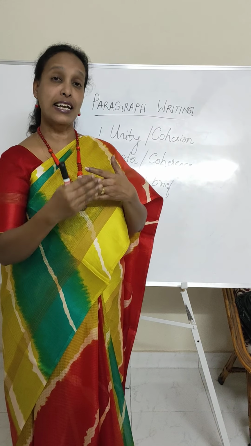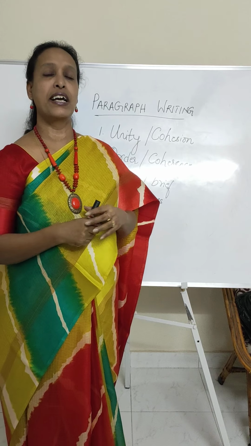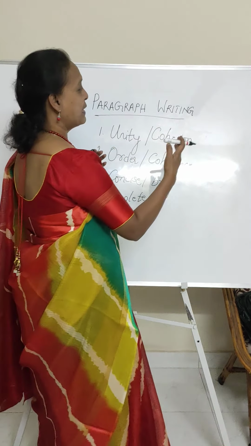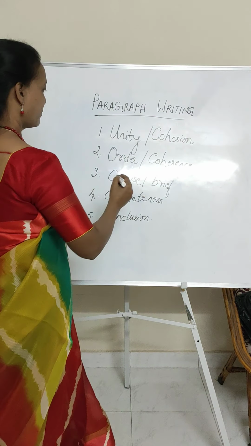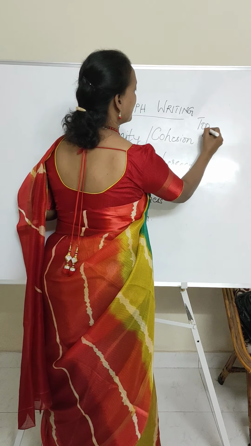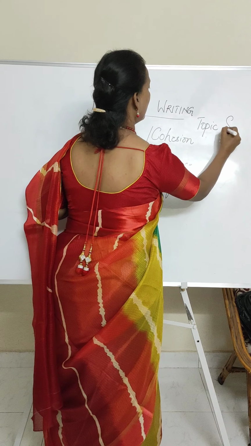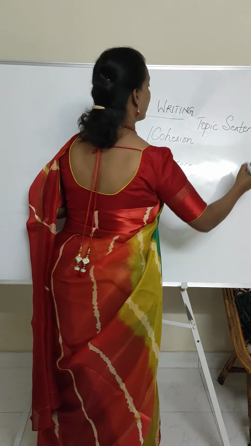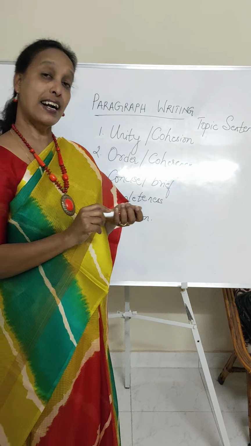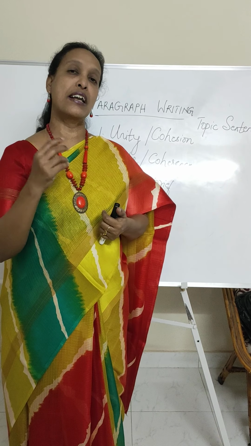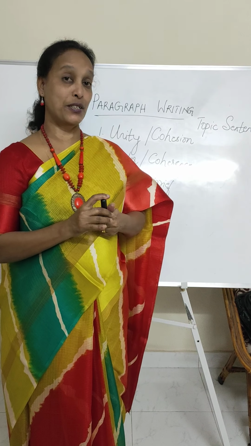Unity. When you are starting to write your paragraph, the first thing that you should start writing is called the topic sentence. Let me write it here. The first thing once you start writing a paragraph is you will write a topic sentence. It should start with a topic sentence. Now you should start saying, I am going to tell you the most unforgettable incident in my life. So that is your topic sentence.